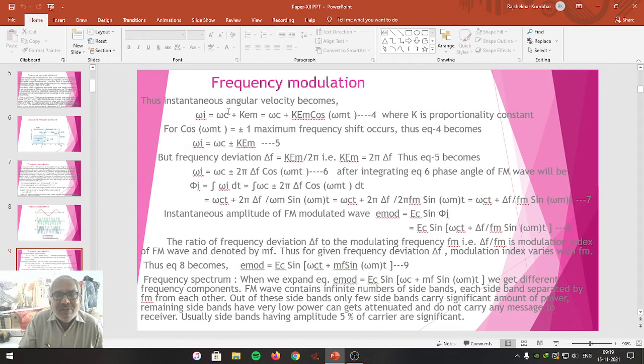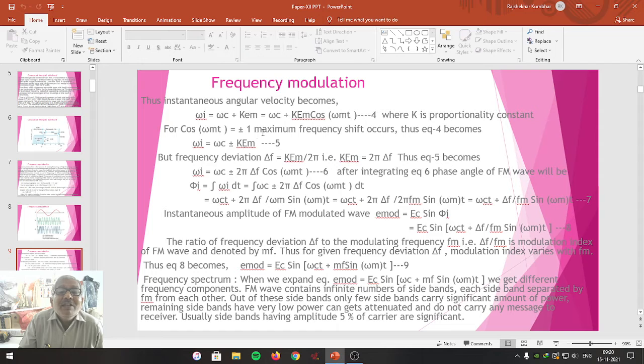Omega c, as we have defined, is d phi by dt. k is the proportionality constant and Em is the modulating wave equation. So that's why we can write it as omega c plus k into Em. Em, by using equation 1, one can write as k into capital Em cos of omega mt. Let me call this equation number 4, where k is the proportionality constant.